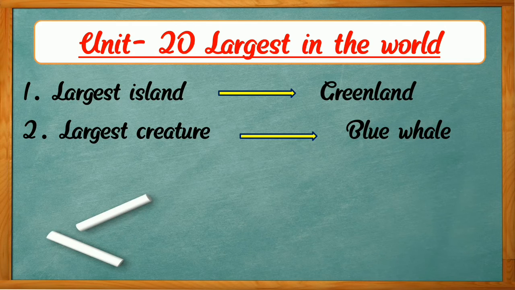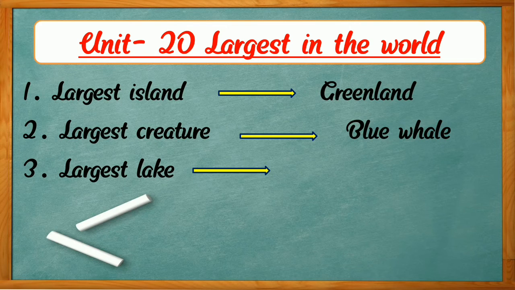Now, number 3, the largest lake. So, which lake is the largest lake in the world? Yes, it is the Caspian Sea. Its name is Caspian Sea, but it is not a sea, it is a lake. So, the largest lake in the world is the Caspian Sea.